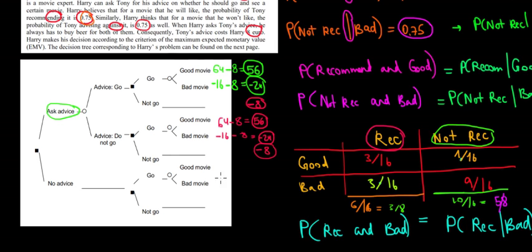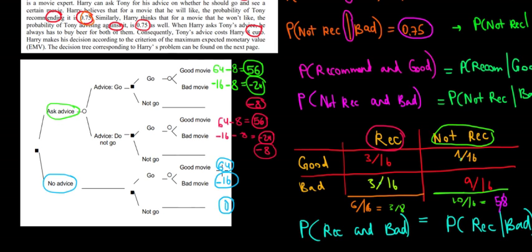Now over here in the last part, what do we have differently? We have the scenario where we do not ask for advice. So the payoff is just the difference between the 80 euros of happiness and the 16 euros of cost, so that's a 64 payoff for a good movie. Over here, if we have a bad movie, our payoff would be just minus 16, because we paid for the ticket but did not get any happiness out of it. And for the last case, if we do not go to the movie and we also don't ask for any advice, we spend no money, so the payoff would be 0.